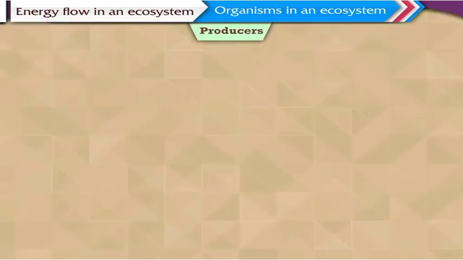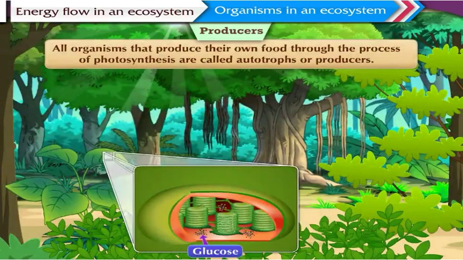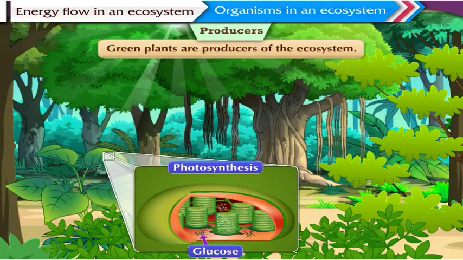Producers. All organisms that produce their own food through the process of photosynthesis are called autotrophs or producers. Green plants are producers of the ecosystem.